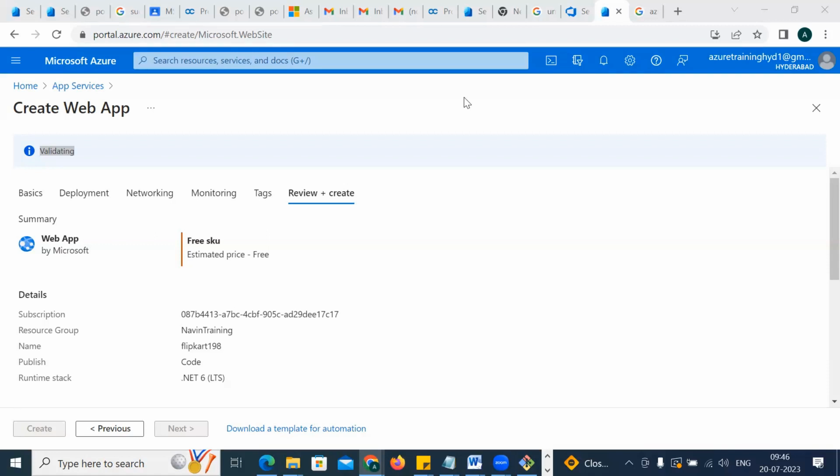Even you have the authority to go and choose that. I'll tell you in the further classes. You can choose that as well. You actually have LRS, ZRS, GZRS. I'll tell you in the further sessions, you'll come to know.